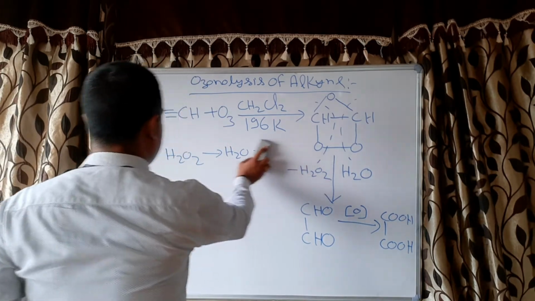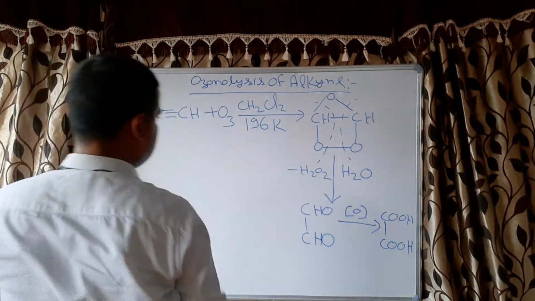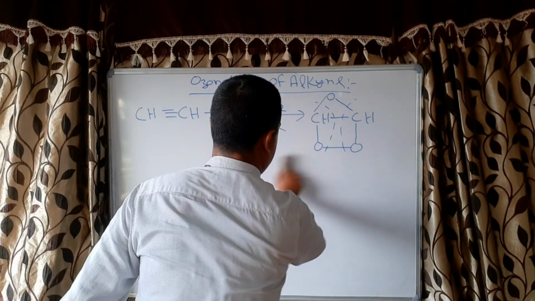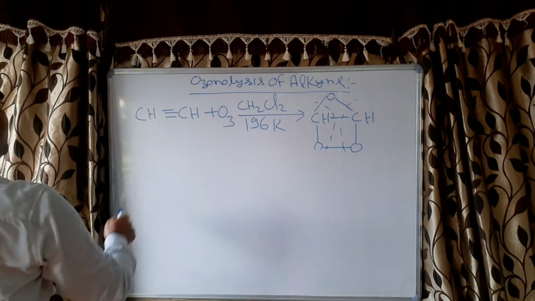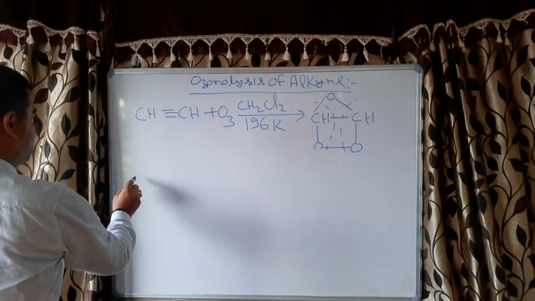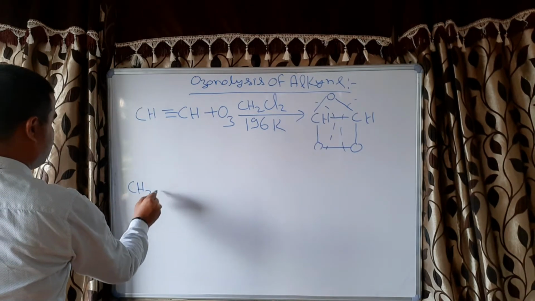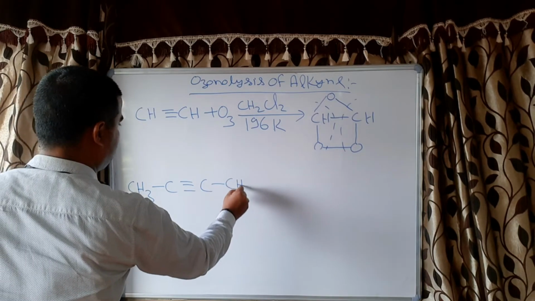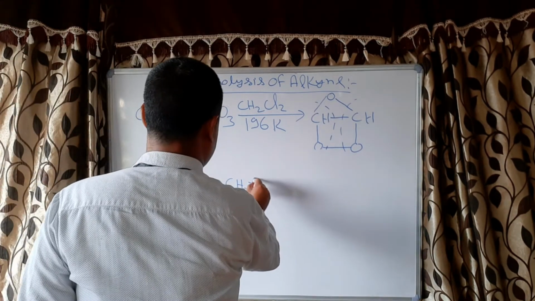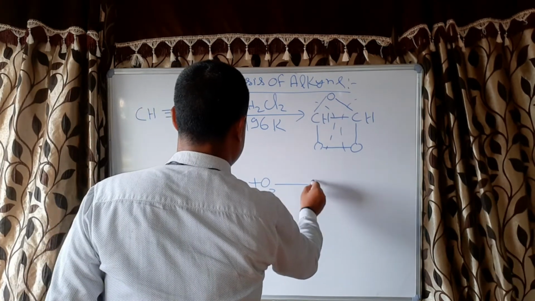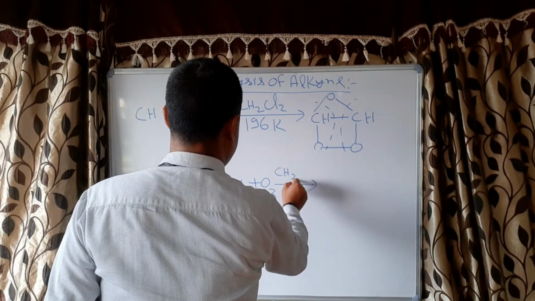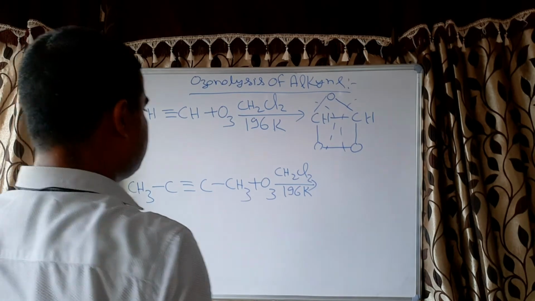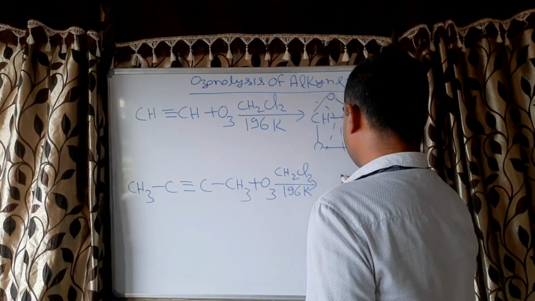Now let us consider one more reaction. If we are taking a substituted product of this alkyne, CH3 C triple bond C CH3, when we will do oxidation with ozone in presence of inert solvent and at low temperature, then it will form ozonide.